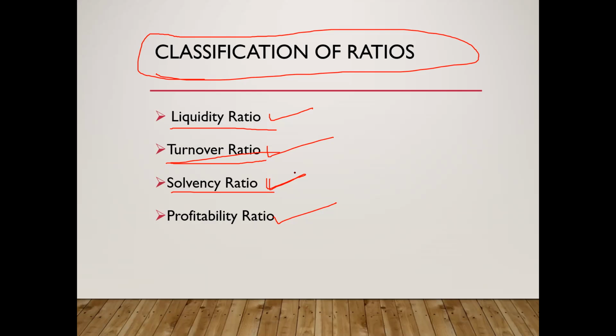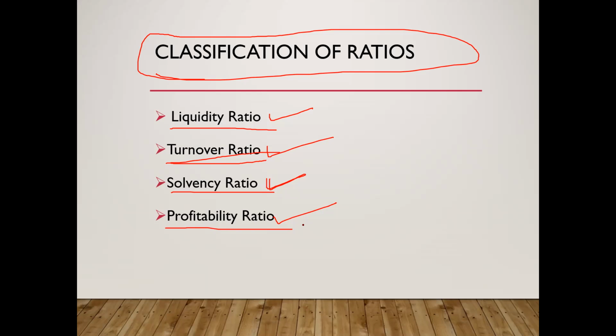Then the last one, that is profitability ratios. What is profitability ratio? Profitability ratio measures the effectiveness of management in the employment of business resources to earn profits. These ratios indicate the achievement of a business enterprise for a specific period of time.